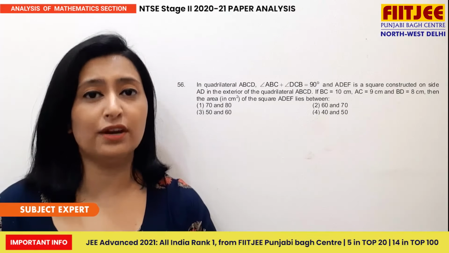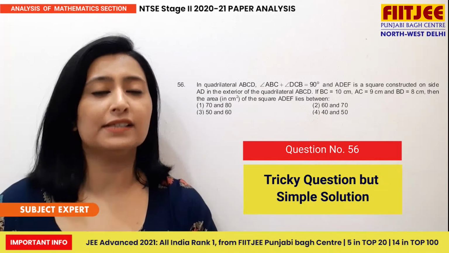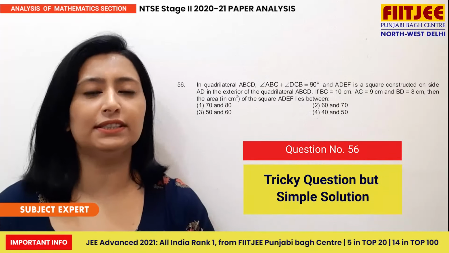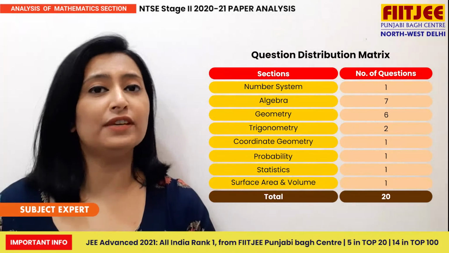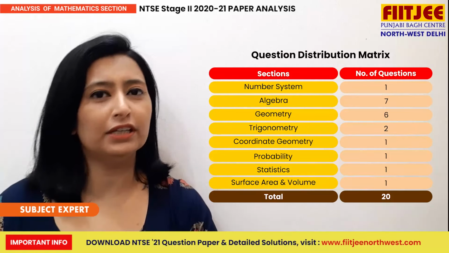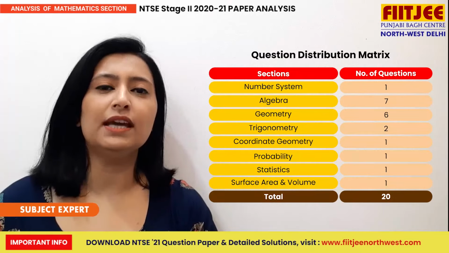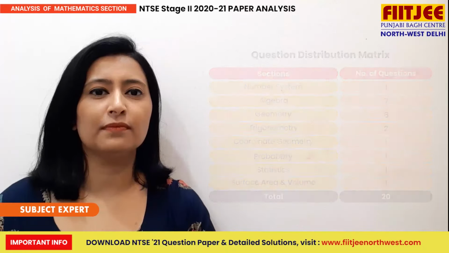One question, question 56, which was based on triangles, seemed quite tricky, but could be solved by a simple application of Pythagorean theorem. Apart from these questions, there were 2 questions of easy level from trigonometry and 1 question each from real number, coordinate geometry, statistics, probability, and surface area volume.